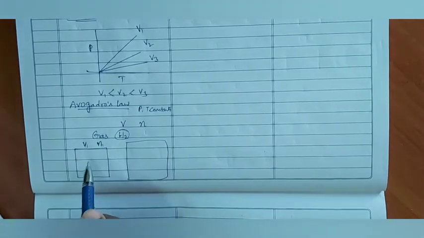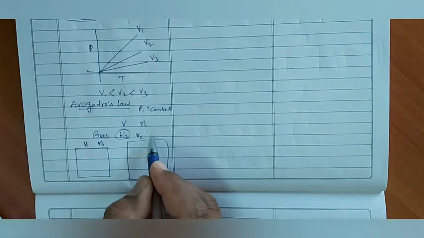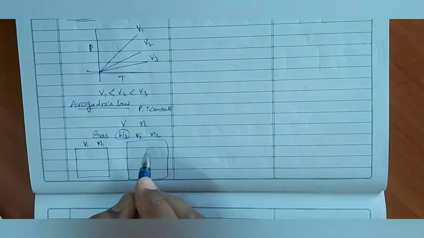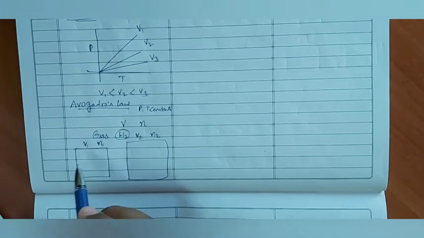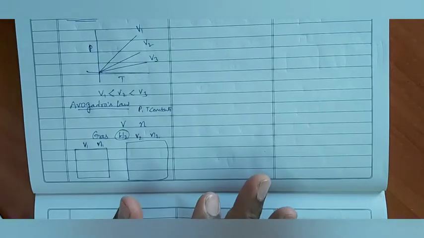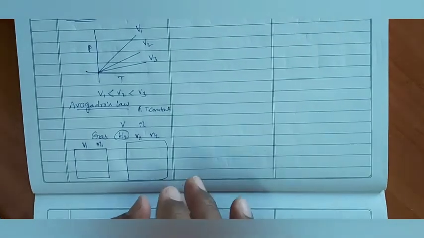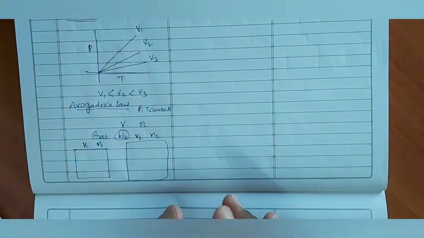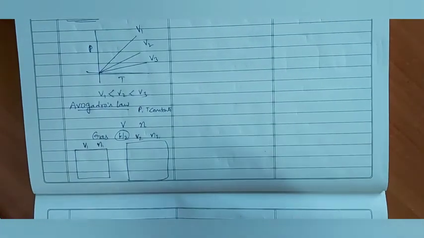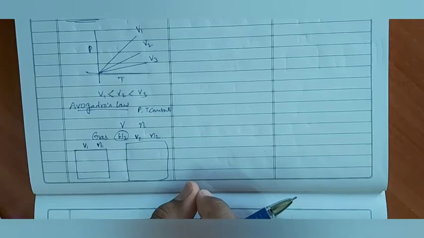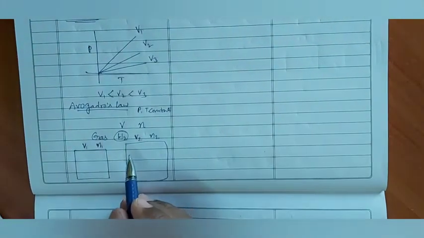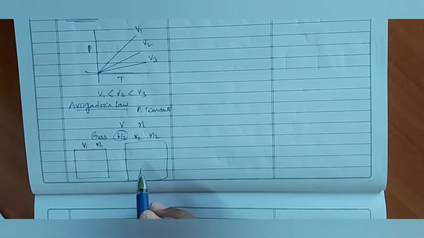That's why when number of moles are increased from N1 to N2, where N2 is greater than N1, automatically volume is also increased. One more time I am explaining: without changing the volume, if you add extra number of molecules, pressure is going to be affected. That's why without changing the pressure, I am increasing the volume of the container, so pressure will be maintained constant.